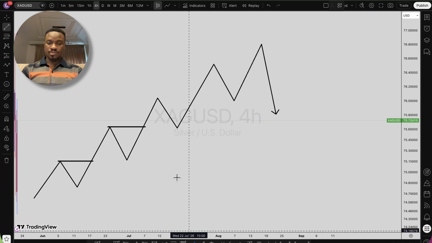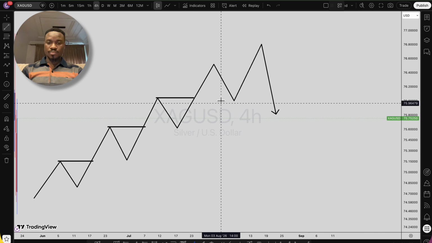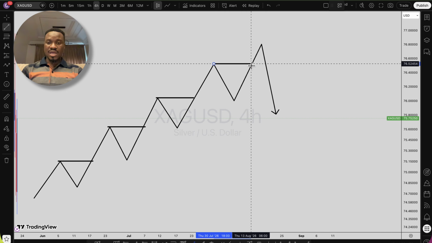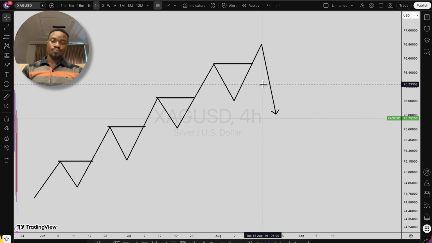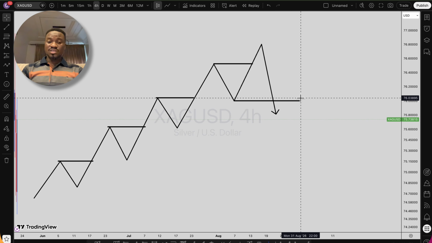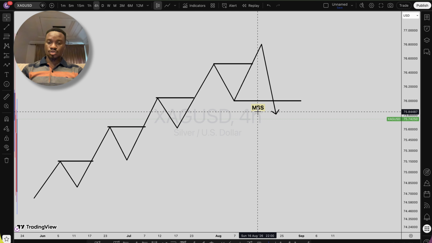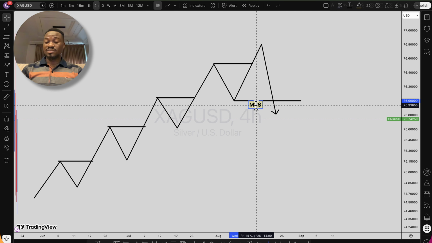You can see that price breaks out again, moves up again, higher high, price goes up again, moves up right here, higher high. And to our surprise, price takes out this level right here. Remember, this is not a change of character. This is just an early indication of weakness in the bullish momentum, which we tag as market structure shift. So this hasn't guaranteed the market is bearish.